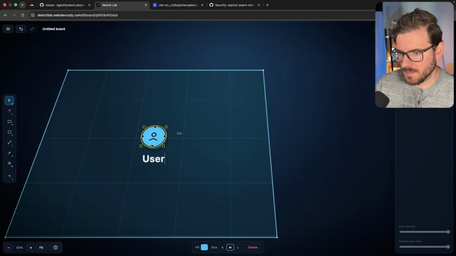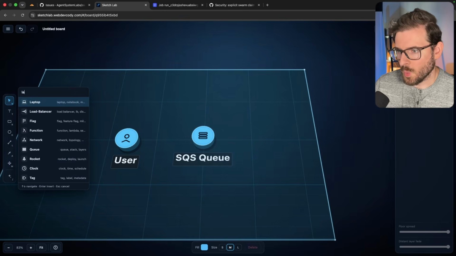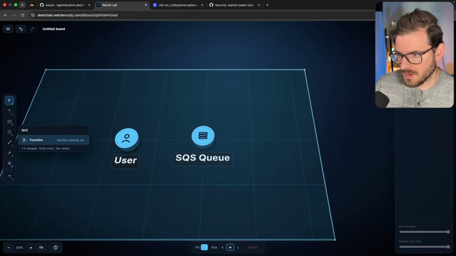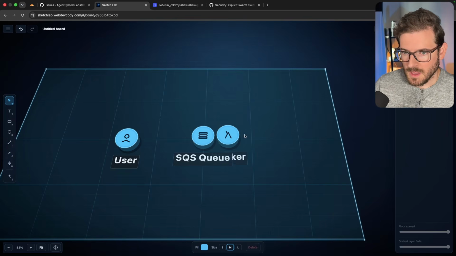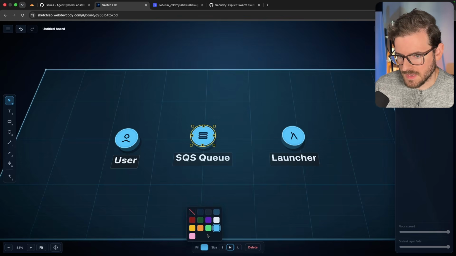I'm going to start really simple. We have a user here. We have a queue. So I'll just say SQS. And then we have some type of worker. In this case, I'll just say a Lambda function, and this is our worker. Technically, I'm going to call it a launcher. I'll kind of give you some insight into how the system I'm building out actually works. So we'll say this is a launcher over here.